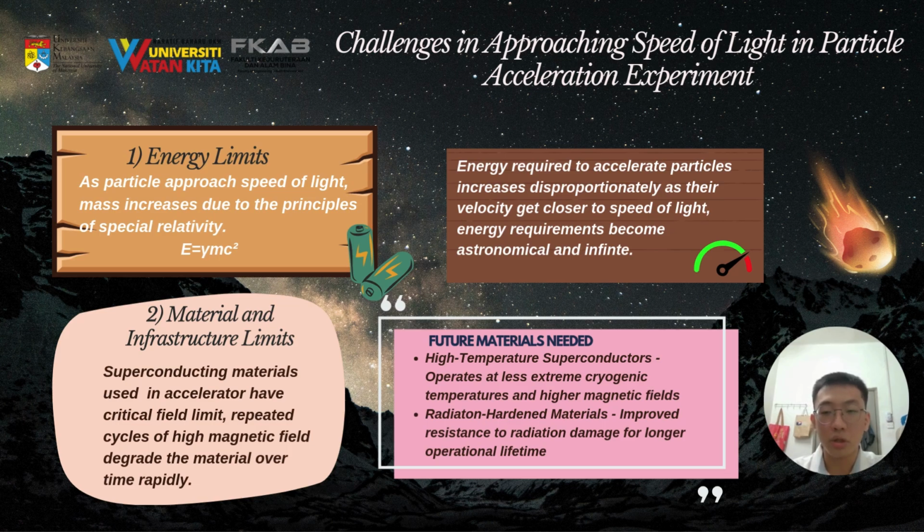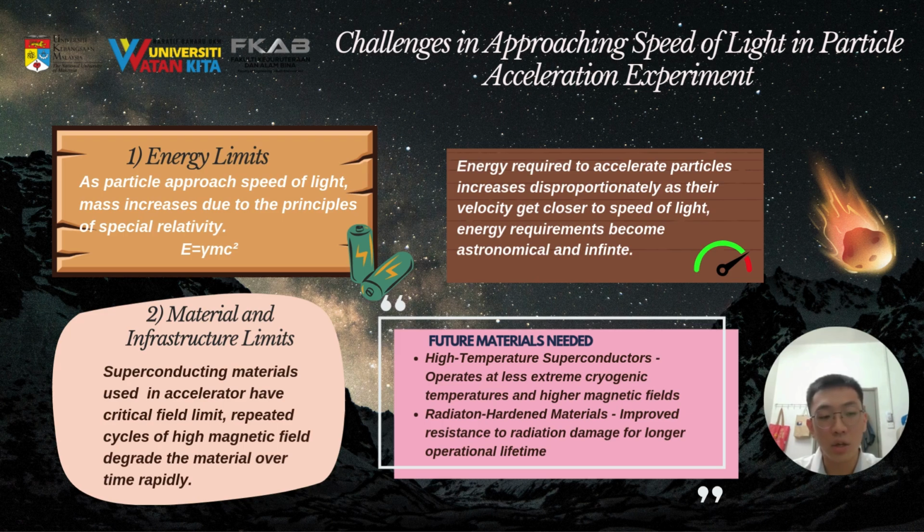Alright, so now I'm going to present a challenge in approaching the speed of light in particle acceleration experiments. As we all know, in these experiments, you consume an enormous amount of energy to accelerate particles toward the speed of light. As particles approach the speed of light, the mass will increase due to the principle of special relativity according to Einstein's theory, and the formula is E equals gamma mc squared. The energy required to accelerate the particle increases disproportionately as its velocity gets closer to the speed of light. The energy requirement will become astronomical and infinitely high.